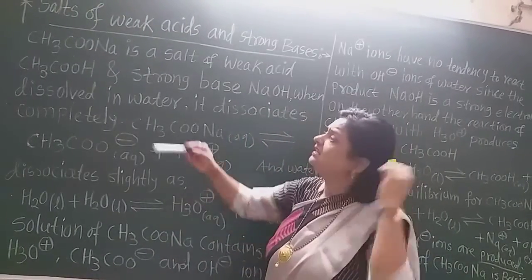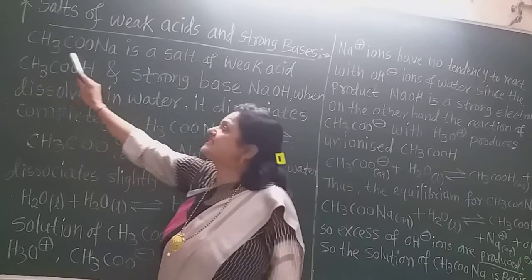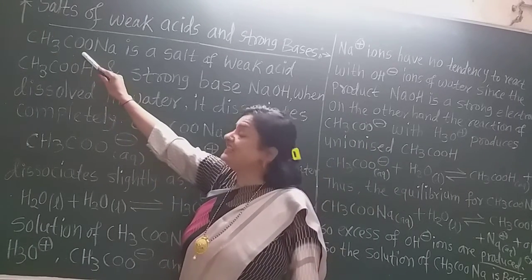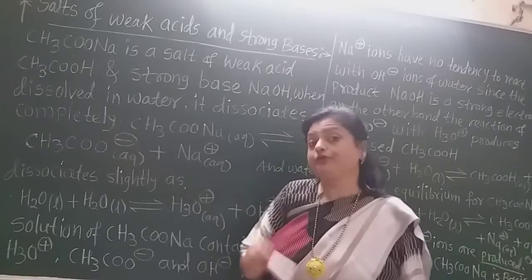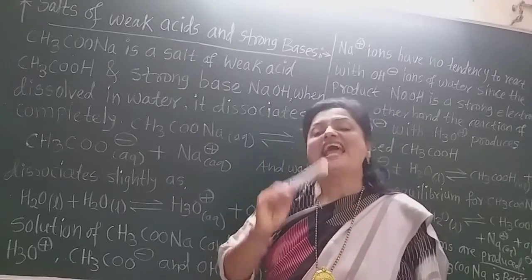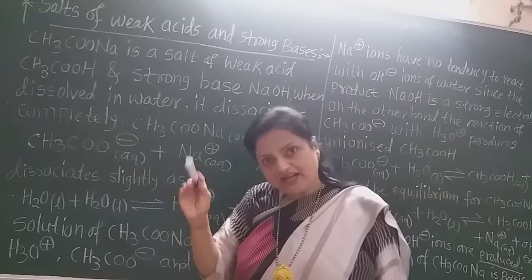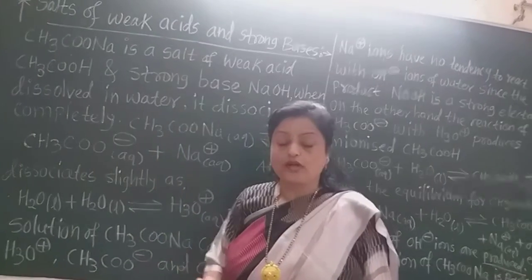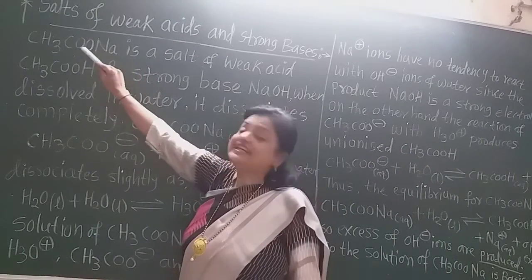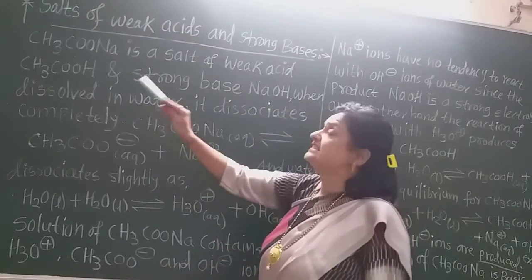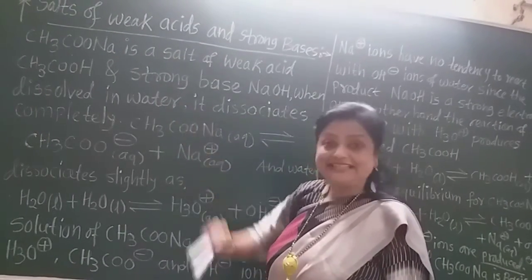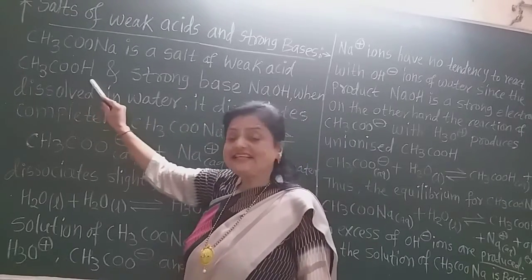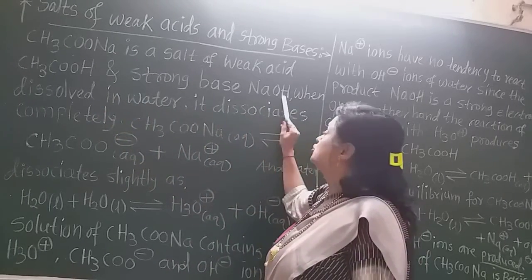Let us consider the salt sodium acetate. This is the salt of weak acid, acetic acid, and strong base NaOH. If you write down on paper the reaction between acetic acid CH3COOH plus NaOH, it gives CH3COONa plus H2O. And this salt is the salt of weak acid and strong base.